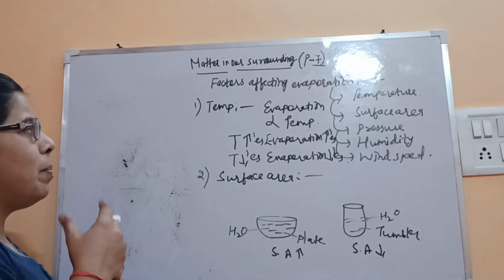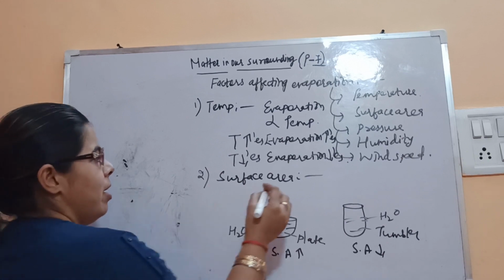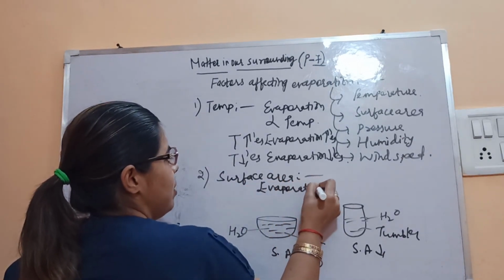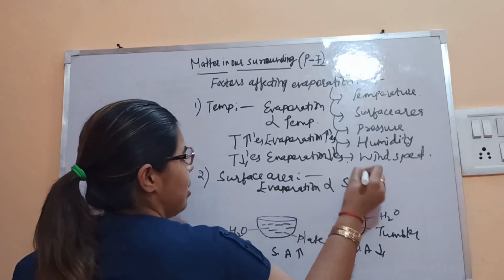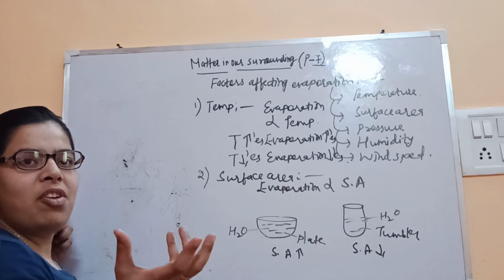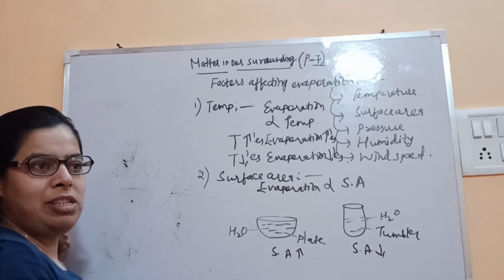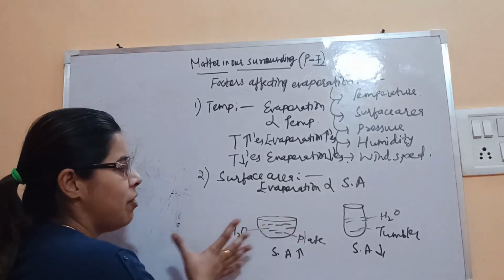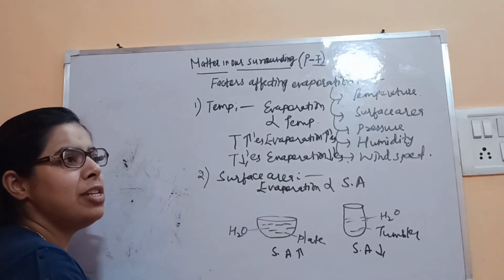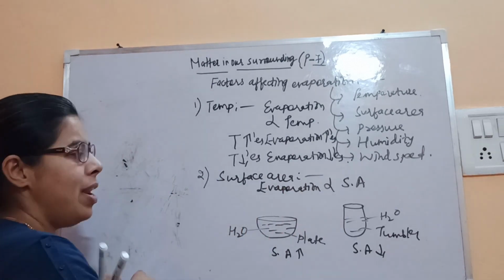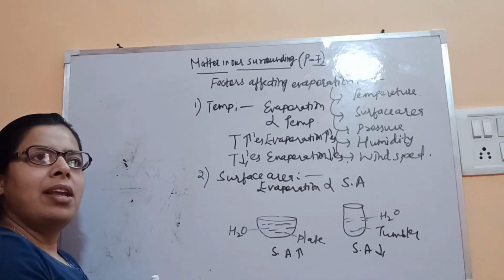So evaporation depends upon the surface area. It is directly proportional to the surface area, because if the surface area is more, more molecules will get a chance to evaporate. Here the surface area is more, so more molecules will go into the vapor phase. Here the surface is less, so fewer molecules will come into the vapor phase.